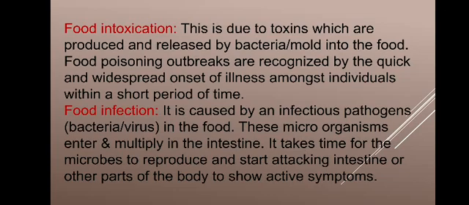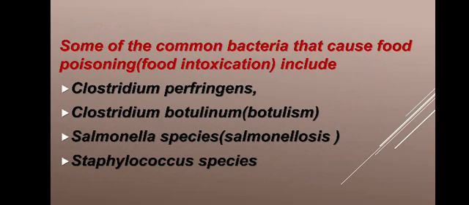It is the attack of the microbes itself. It attacks different parts of the body. But intoxication is the toxins produced by the microbes which, when consumed, cause a toxic or poisonous effect. Some of the common bacteria that cause food poisoning or food intoxication are Clostridium perfringens, Clostridium botulinum, Salmonella species, Staphylococcus species. Clostridium is one genus, with Clostridium perfringens and Clostridium botulinum.